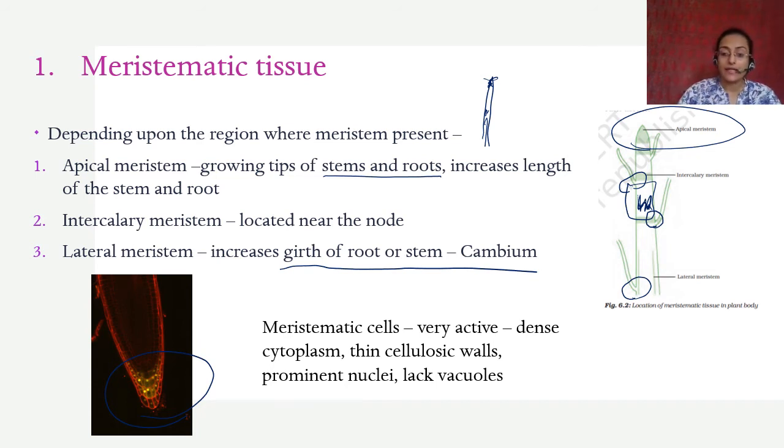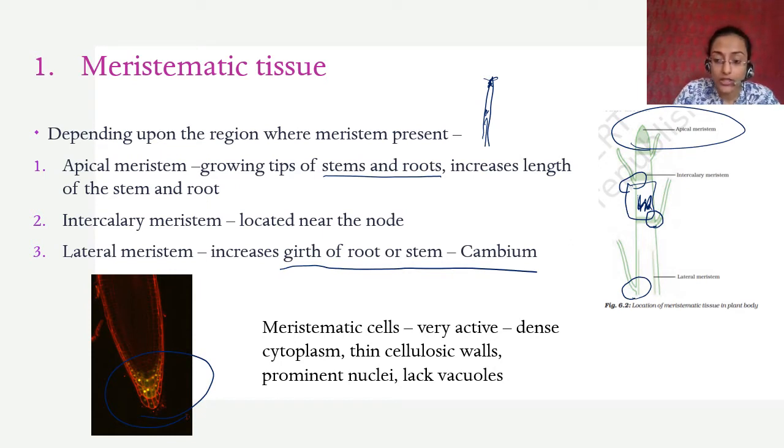What is a meristematic cell? It is a very active cell, right? It has a dense cytoplasm. It has thin cellulosic walls. The cell wall is very thin, because it doesn't need a lot of support. It just needs to keep growing. If it has a lot of cell wall, it will consume a lot of energy for no reason, right? So it has thin cellulosic walls.